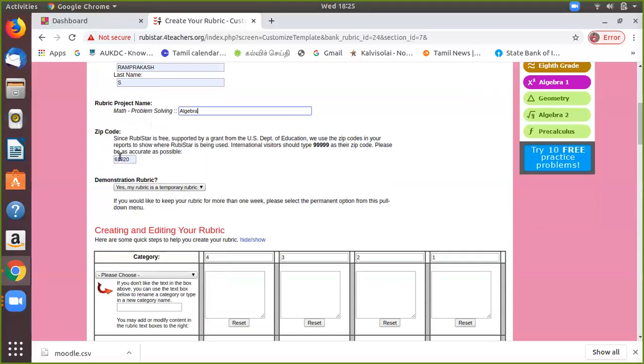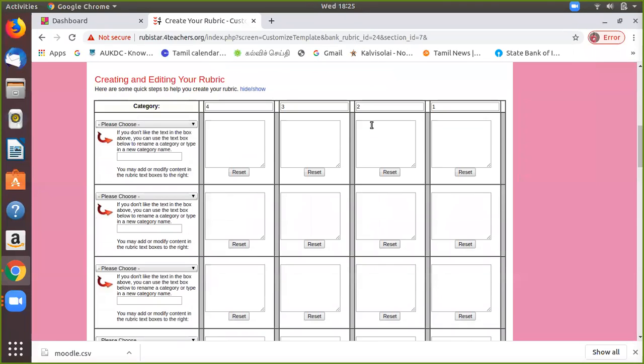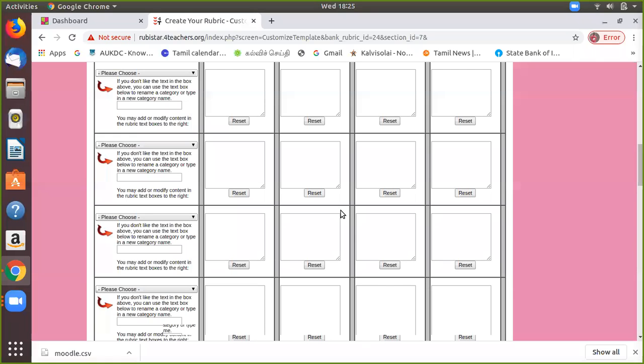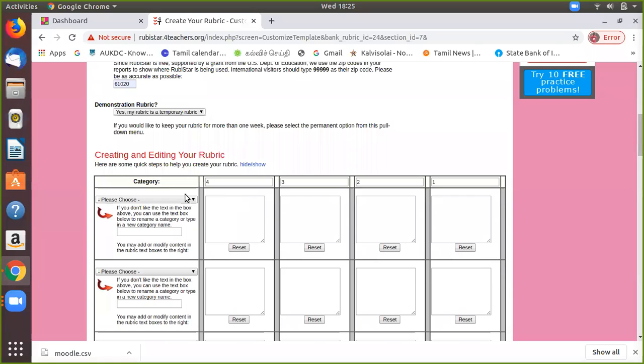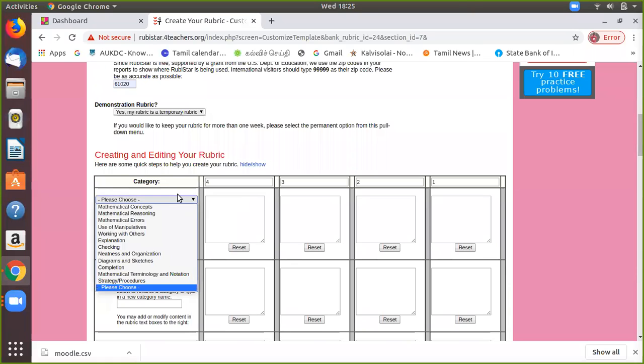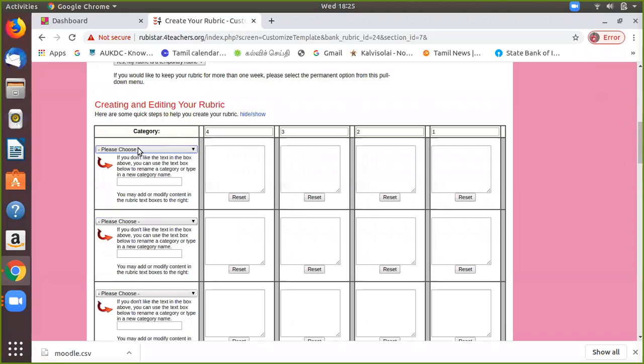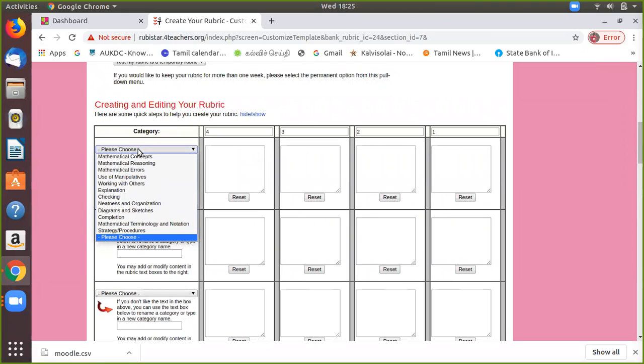It also asks for the zip code, a 5-digit code. This is the rubric structure. You can evaluate the performance of the students by giving assignments like this. I chose mathematics concepts, and it will ask which categories you want to assess.